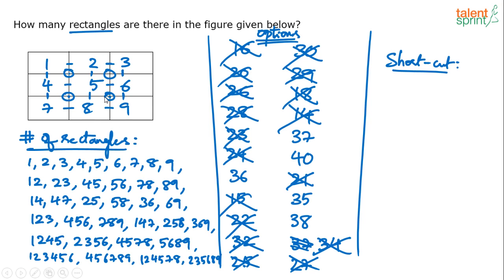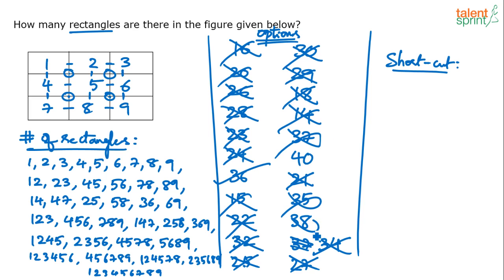Then I think the only thing left out is 9. And with 9, you can only make 1 rectangle, right? All 9 units have to be counted. 1, 2, 3, 4, 5, 6, 7, 8, 9. You have left no space for me to count the rectangles. 1, 2, 3, 4, 5, 6, 7, 8, 9, which is only 1, the biggest rectangle. So 35 plus 1, 36 is the final answer.